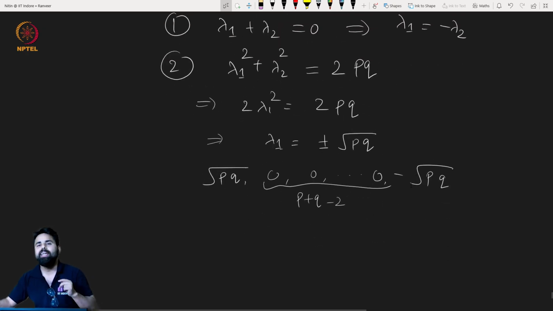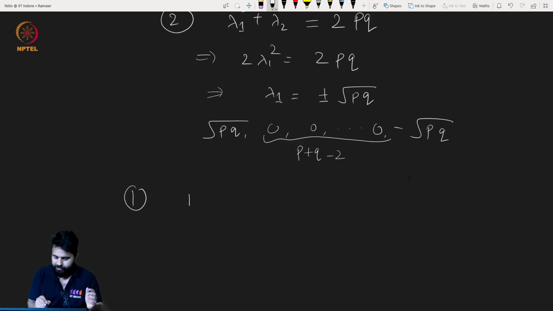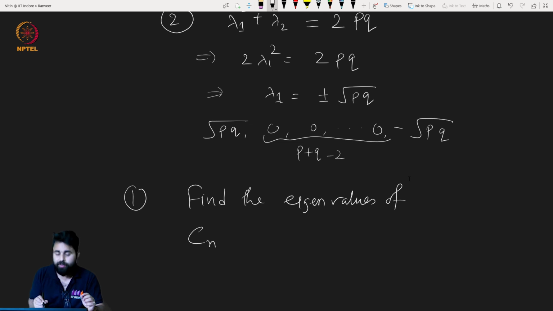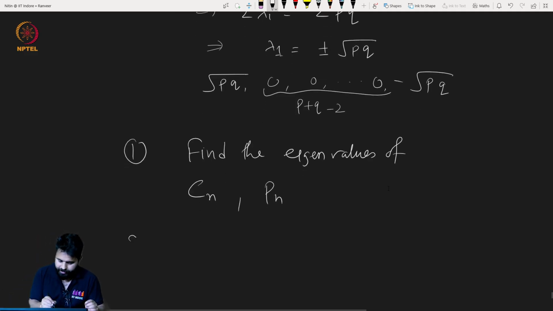Now DIY. There are several DIYs here, and they are very easy. Find the spectra or eigenvalues of the cycle graph on n nodes, then the path on n nodes. A path is just a tree where only 2 vertices have degree 1 and the rest have degree 2, connected. Anyway, you already know the path, no need to write. Then find the eigenvectors of